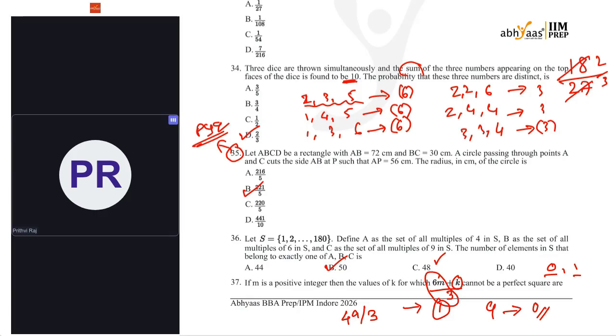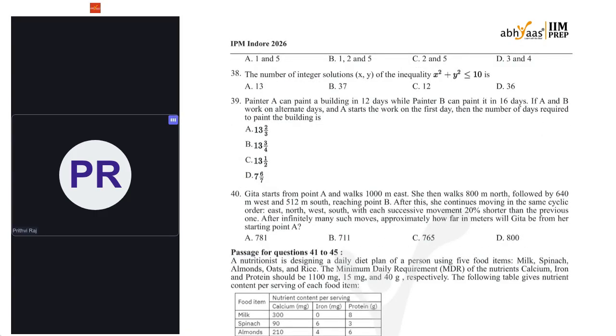If it doesn't follow this, it will not be a perfect square. So 1 and 5: 1 is there, so I should not go with 5 also. If k is 3, the remainder is 0, and for 4, the remainder will be 1. So the only options remaining are 2 and 5.